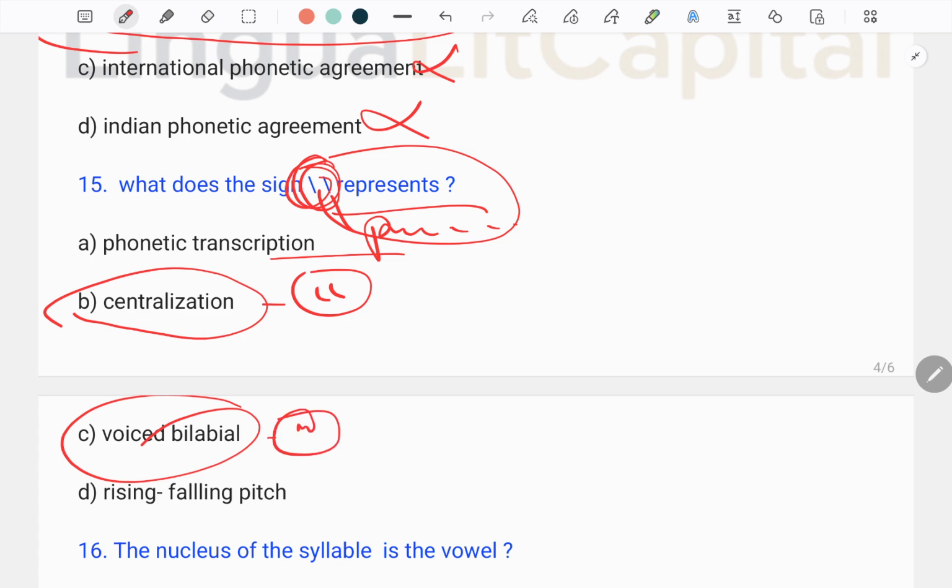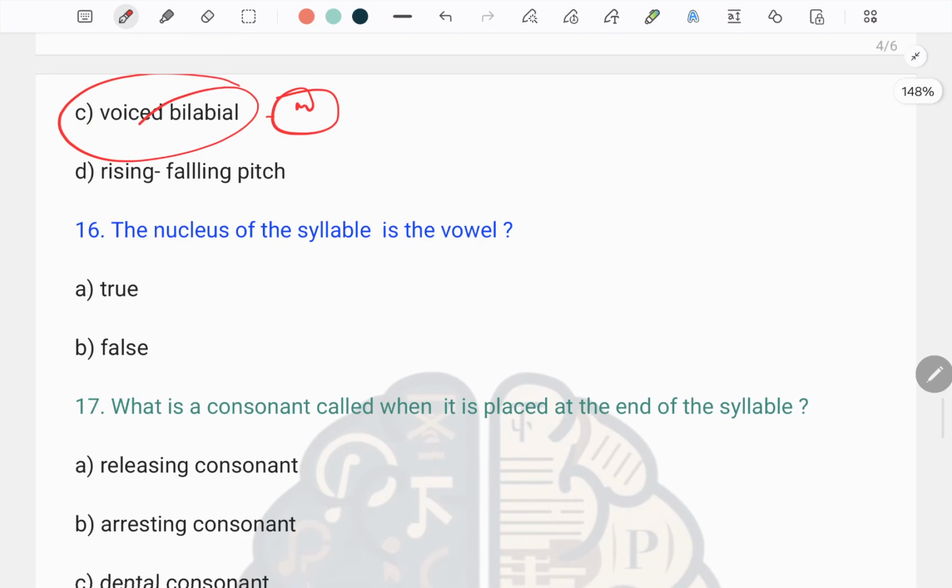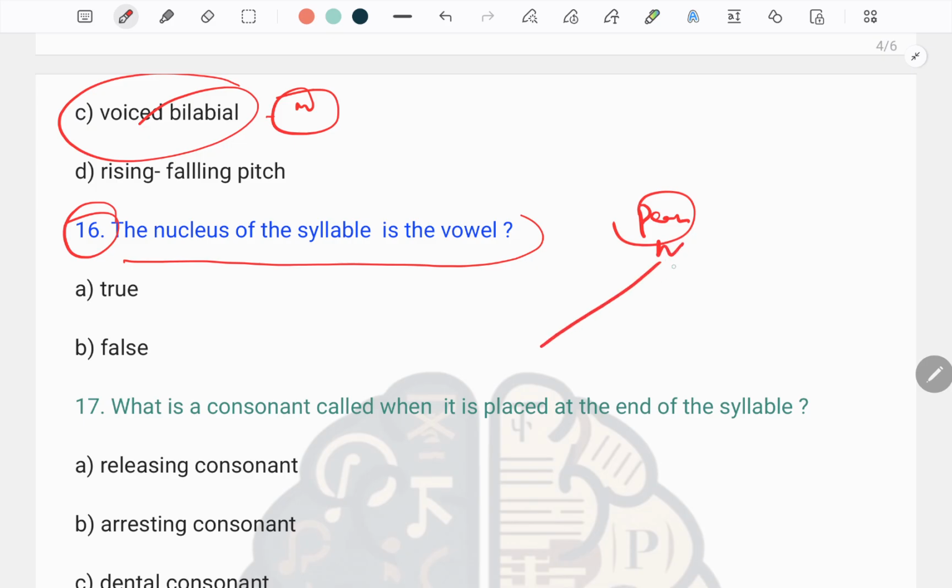Next, according to this one, we have the true answer, which is A. Next, we have question number 16: the nucleus of the syllable is the vowel. When we come to the nucleus of the syllable, as we know, when we analyze in detail here, we have the peak point, which is known to be the nucleus. This is divided into two parts, onset and coda.